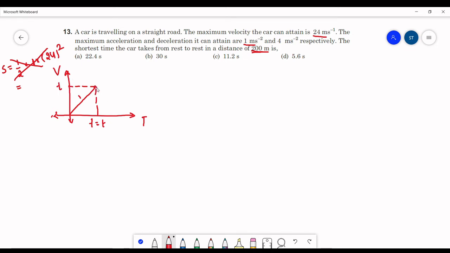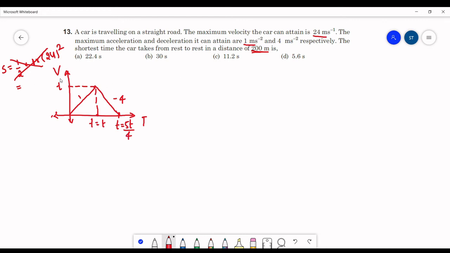And after that it starts to decelerate. Deceleration rate is given as 4 meters per second square, meaning acceleration will be minus 4 meters per second square. The time taken for acceleration will be 4 times the time taken for deceleration. As deceleration is 4 times, time will be 1 by 4th here. So the time from maximum velocity to rest will be t by 4 seconds. So here the total time will be t plus t by 4, which will be 5t by 4.